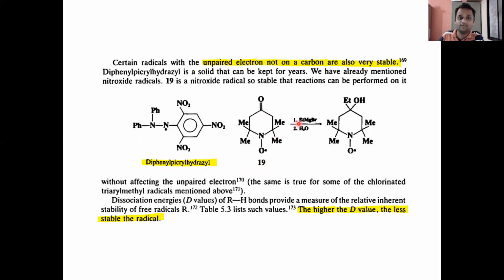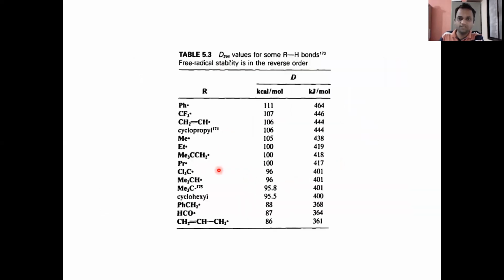The nitroxide can even undergo reaction while the radical remains as it is, without affecting the unpaired electron. Then we saw that the higher the D value, the less stable is the radical. I also said that this table is important for competitive examinations.